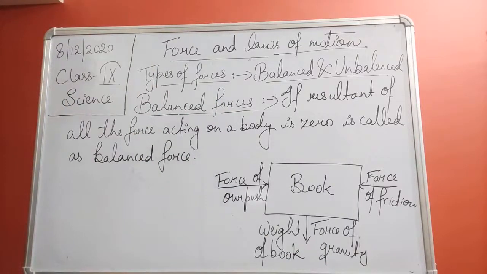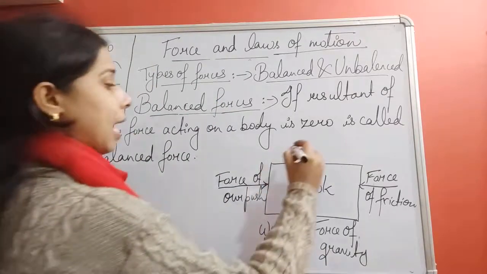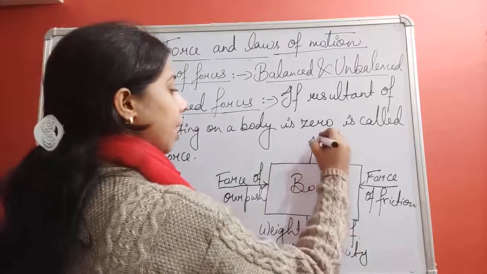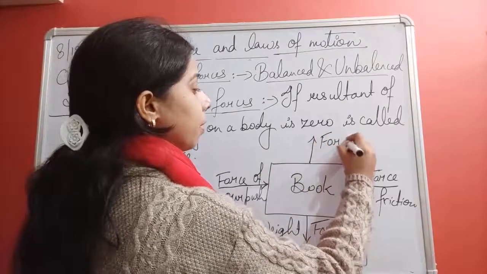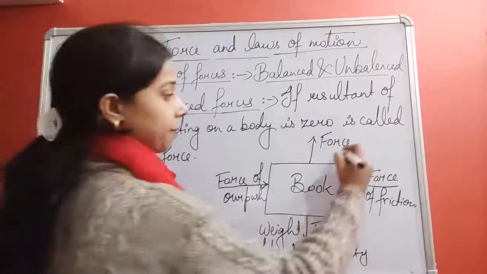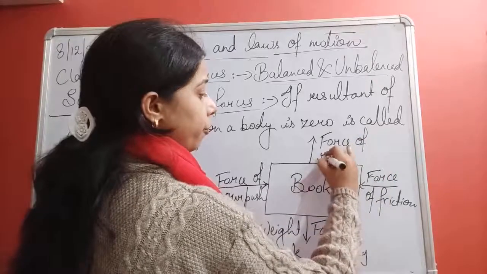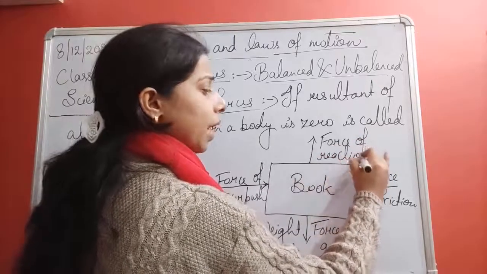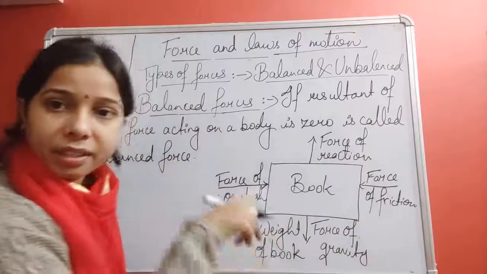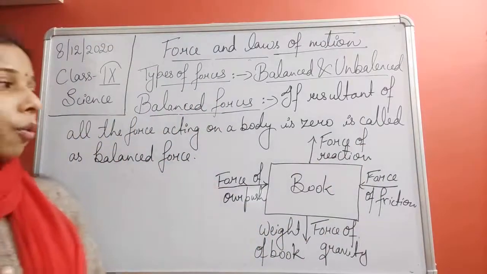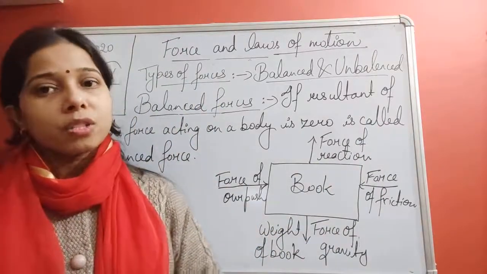And another force is acting on the above side, and that is the force of reaction. Which reaction? The force of gravity is acting in the downward direction, and one force is acting just opposite to it.